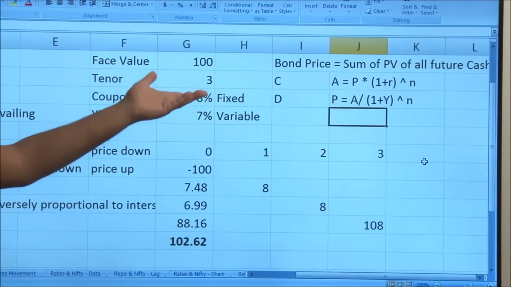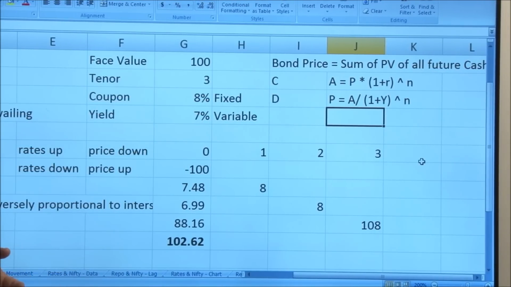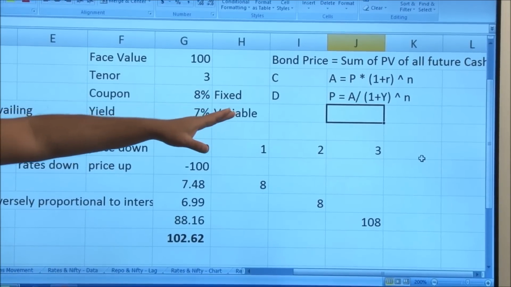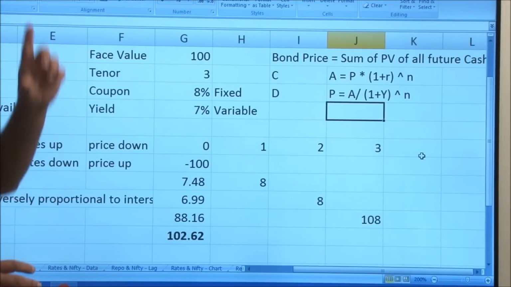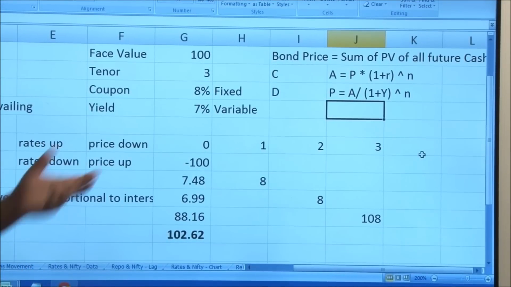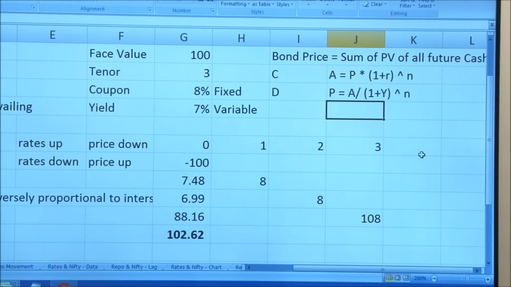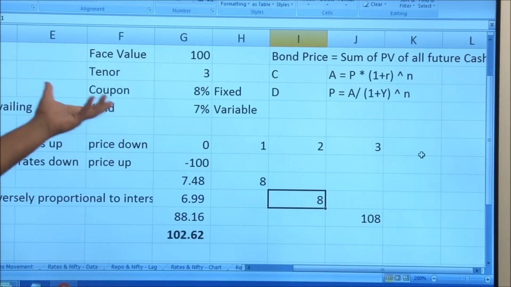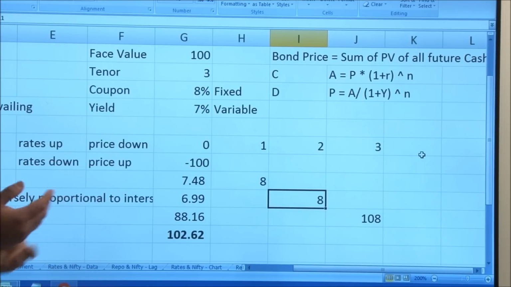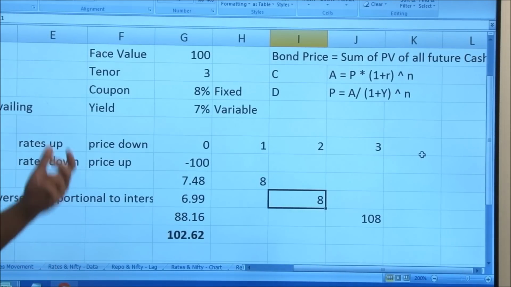So if you want to understand it mathematically, that's the way it can be done: when 8 becomes 9, the denominator increases and therefore the entire value of the ratio comes down, and vice versa. So there are ways to understand, but this is what it is: bond prices are the sum of present values of all future cash flows, and there's an inverse relation with interest rates. When interest rates go up, bond prices come down, and vice versa.